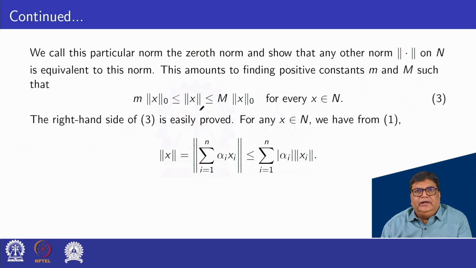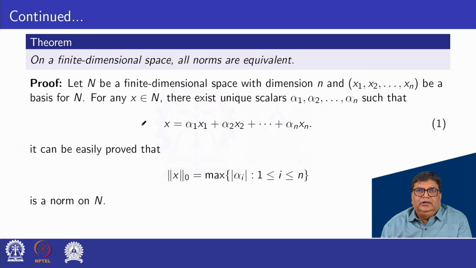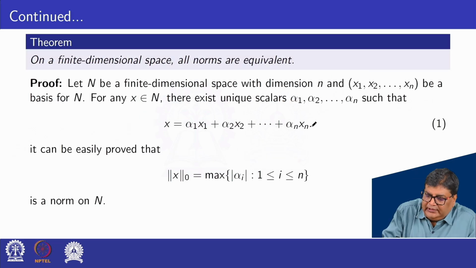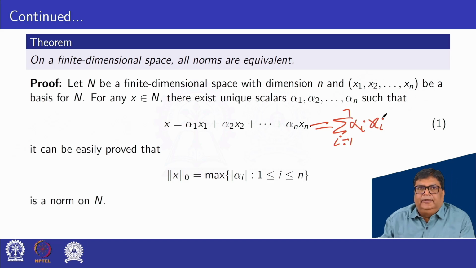The right hand side of equation 3 is easily proved. For any x belonging to N, we have from equation 1, x is equal to summation i equal to 1 to n alpha i xi.